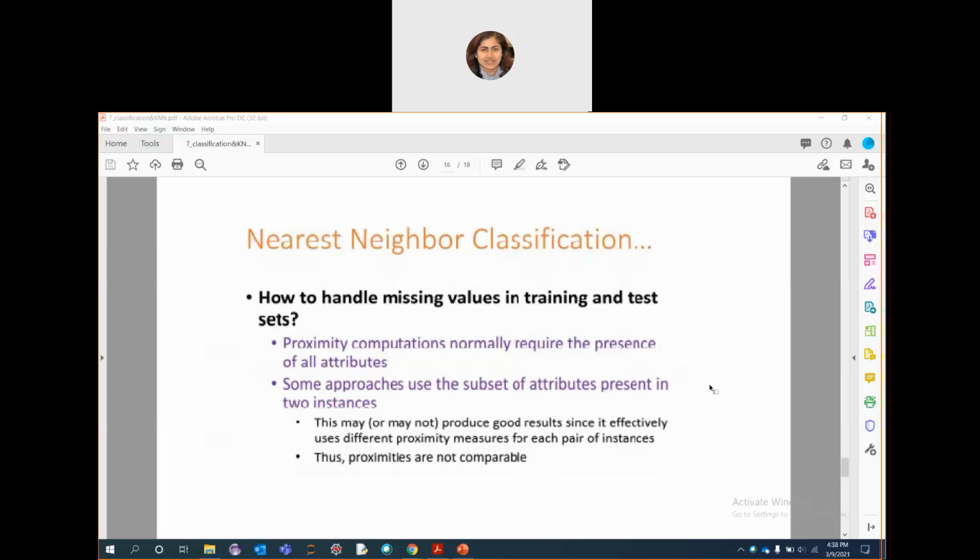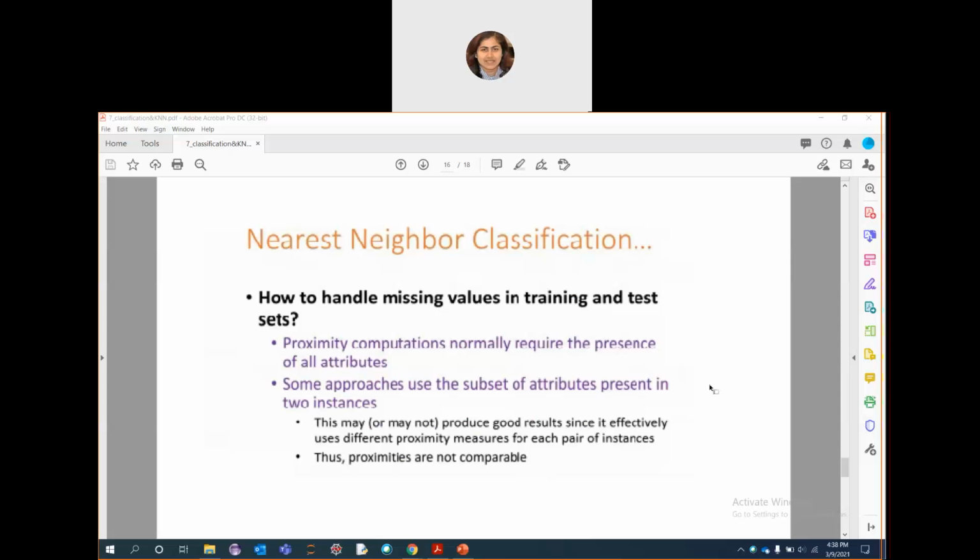Next comes how to handle missing values in the training and testing set. Sometimes certain values will be missing from your data set, and this can be really expensive for the nearest neighbor classification approach. So how do we handle this type of missing values?